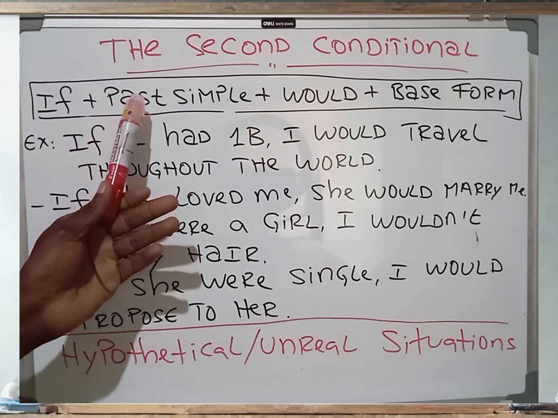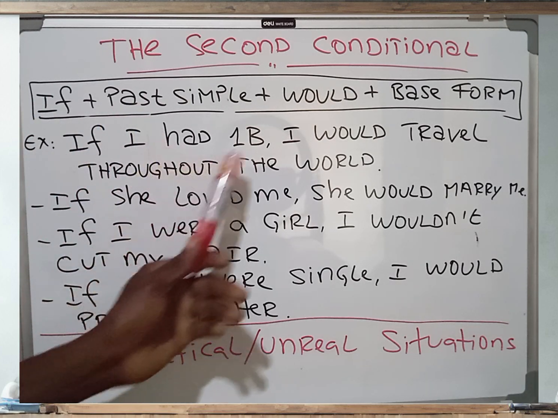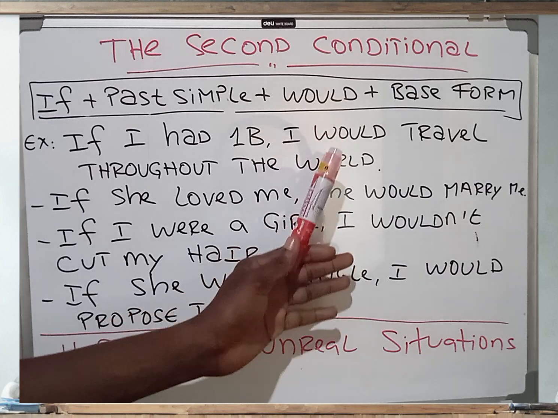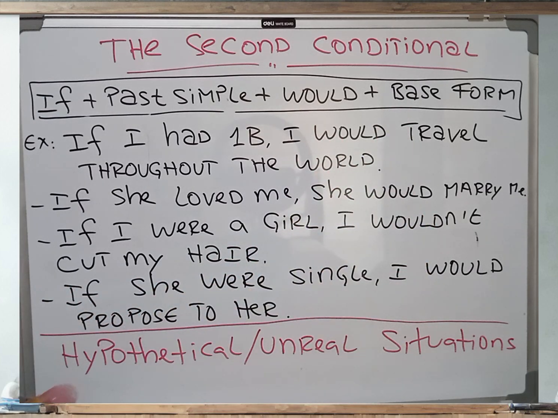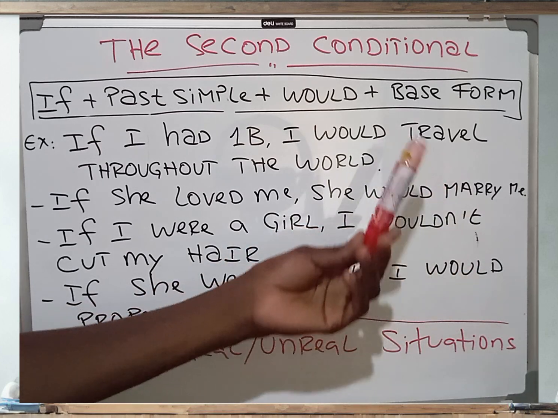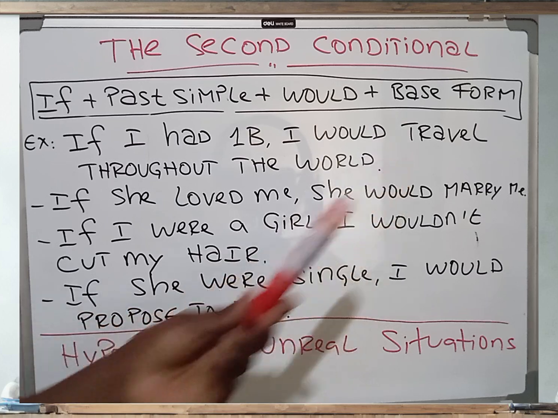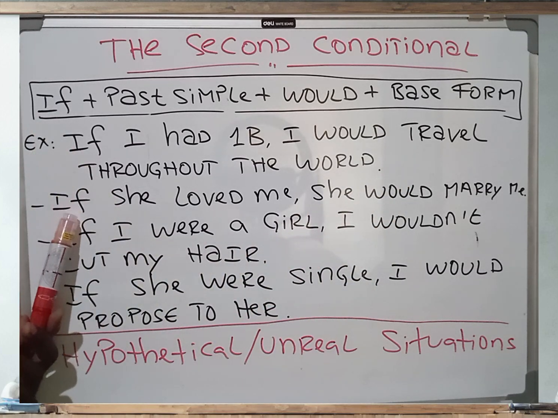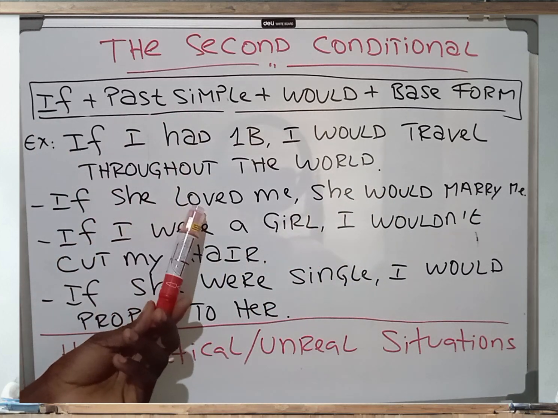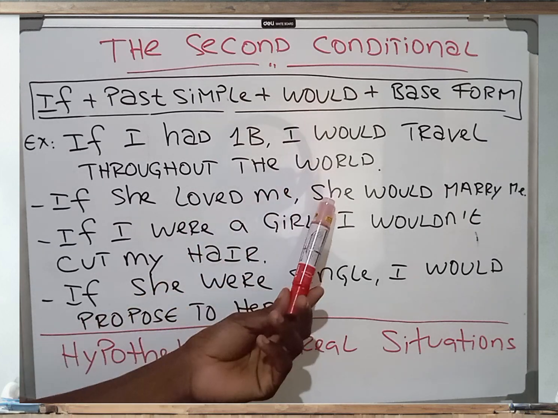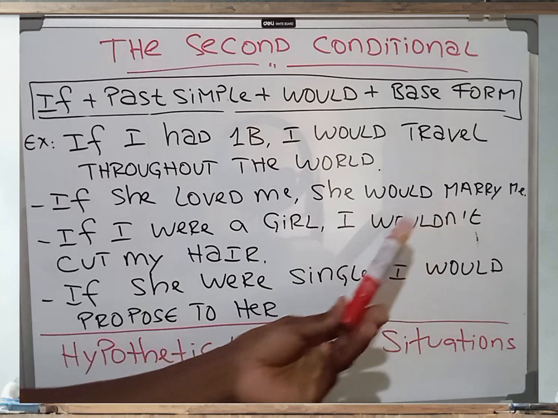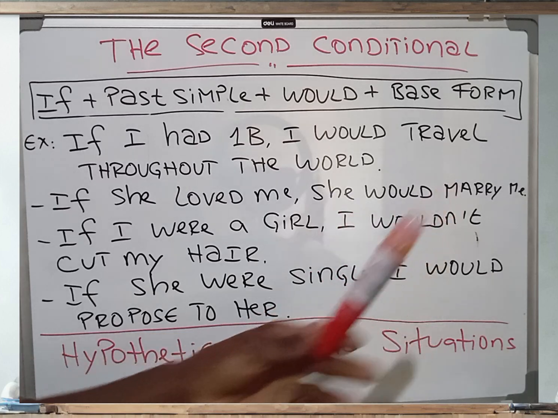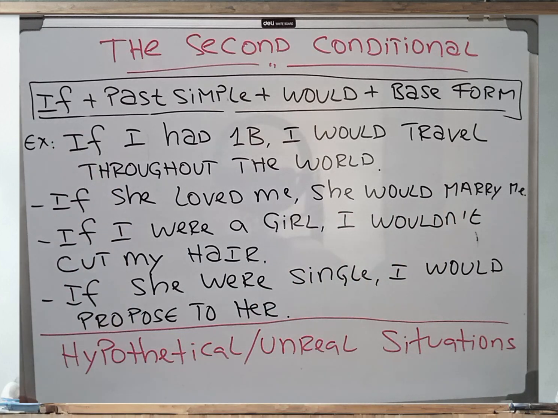We have the if. Past simple, I had. We have would, I would. Then we have the base form, travel. Base form means we are not conjugating the verb, just putting it in its original form. We call that base form. So in the second example, if, past simple, she loved. Then we have would, she would. Then we have base form, marry, she would marry, simple. She would marry.